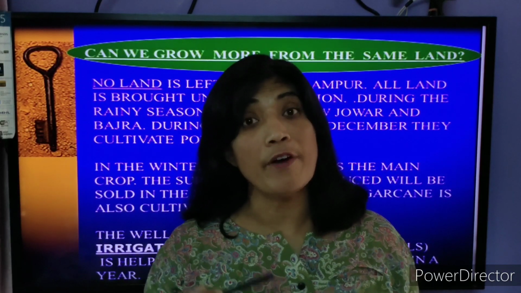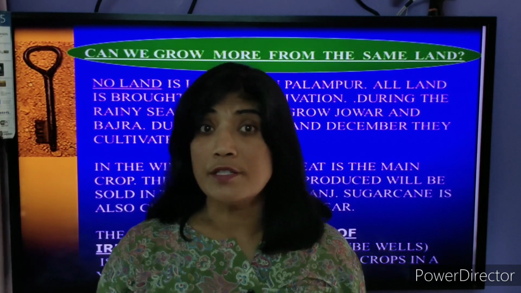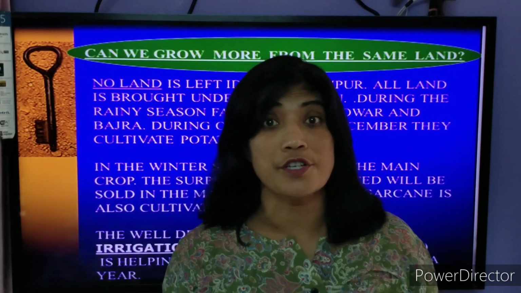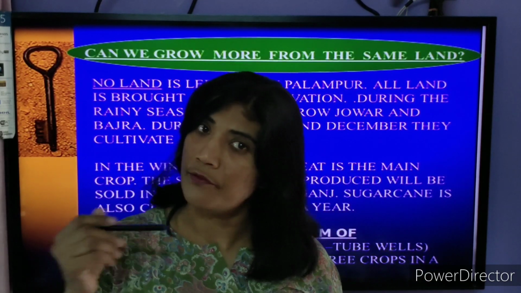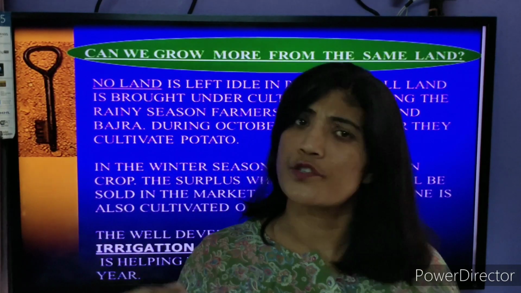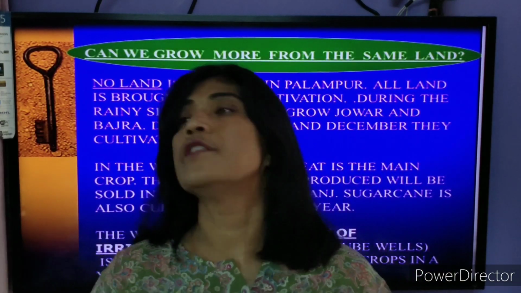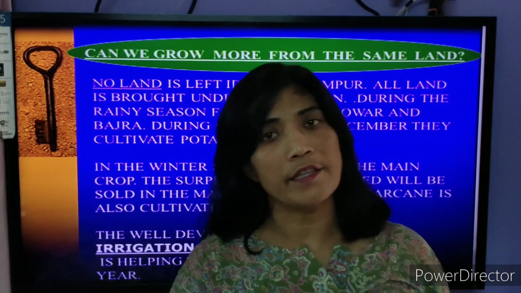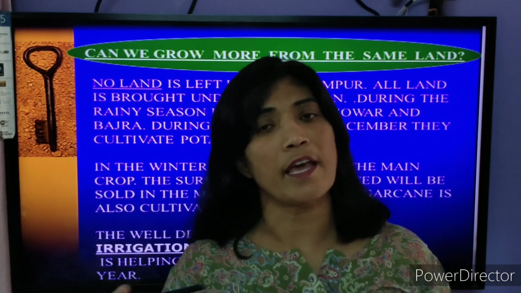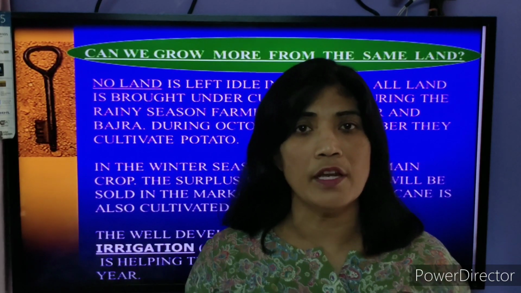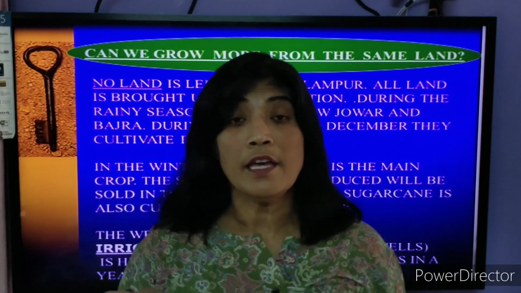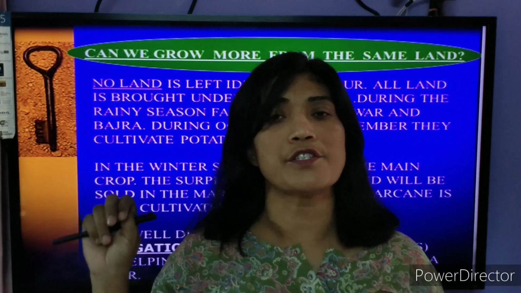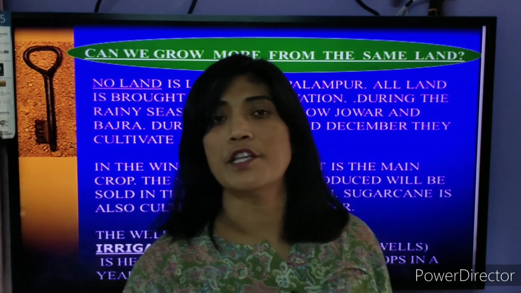And when the farmers saw that tube wells are really effective for irrigation and are increasing the production, the private farmers, large farmers, medium farmers spent money and bought tube wells and installed them in their farms, in their fields, to increase the production. So this is the way that we have better irrigation facilities available in village Palampur.